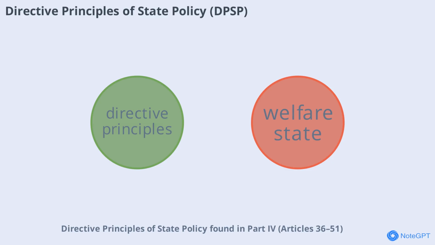Directive principles of state policy, found in Part IV Articles 36-51, are guidelines for the government to establish a welfare state. They are not enforceable by courts but aim to promote social, economic, and political justice.